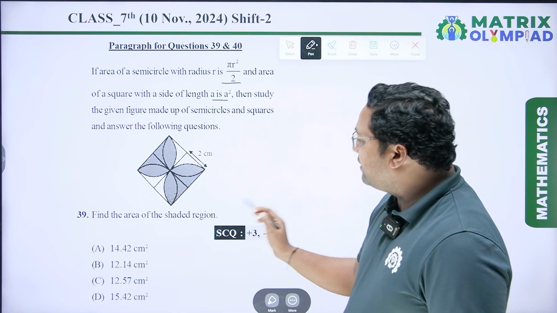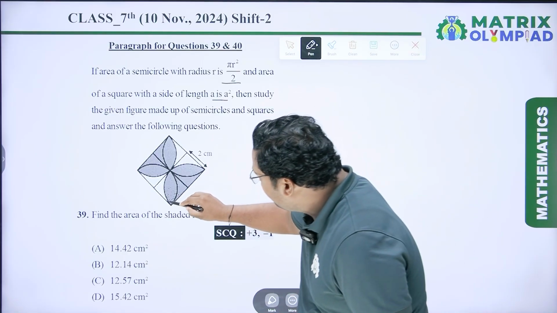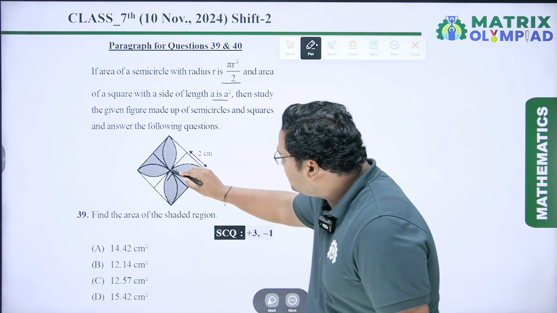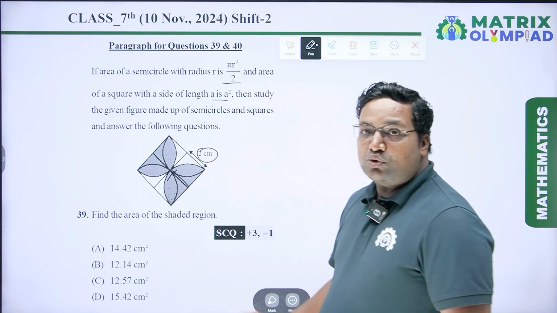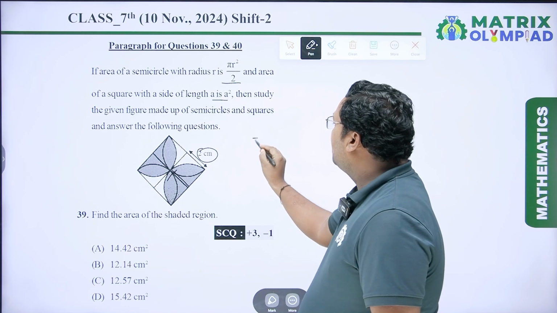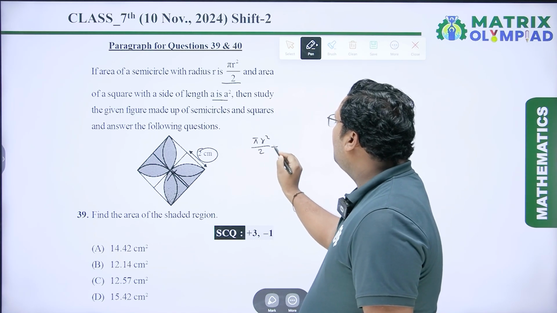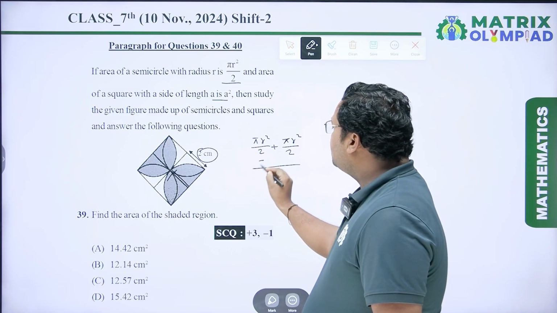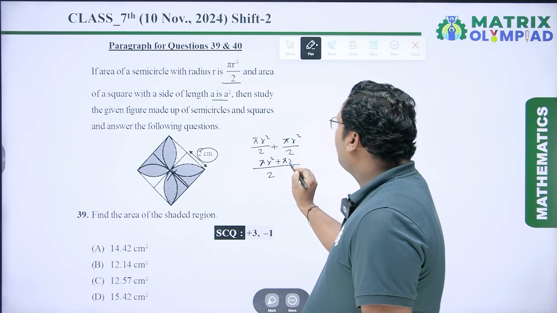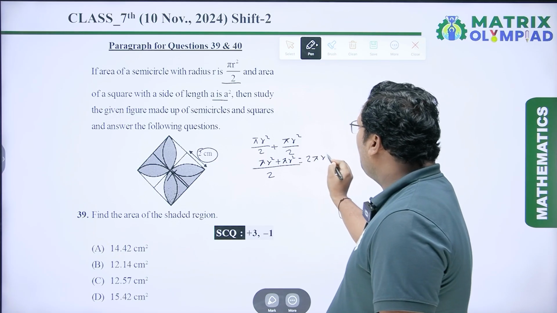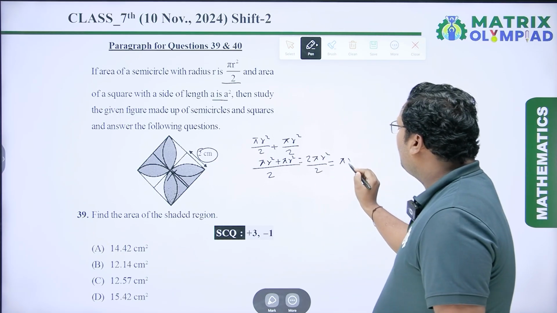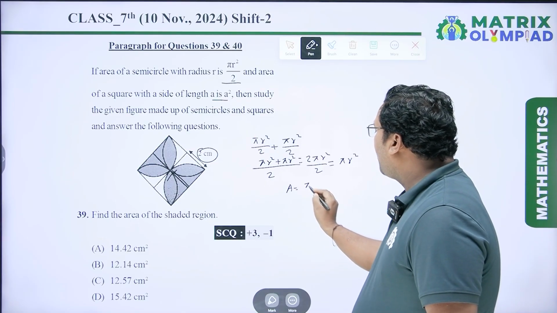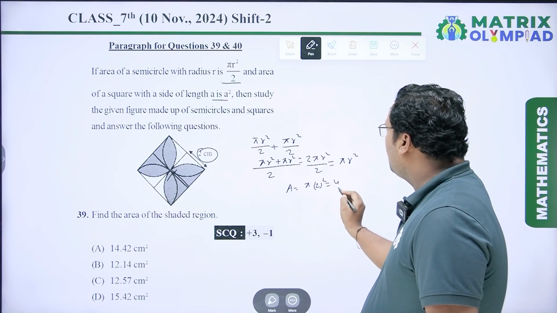So first question is, find the area of the shaded region. You can see here this shaded region is a semicircle and this shaded region is also a semicircle, and the radius is given 2 centimeter. So the area of the shaded region is pi r square upon 2 plus pi r square upon 2. Here LCM is 2, so it is pi r square plus pi r square, which is equal to 2 pi r square upon 2, which is equal to pi r square, and r is given 2. So the area of shaded region is pi into 2 square, which is equal to 4 pi.